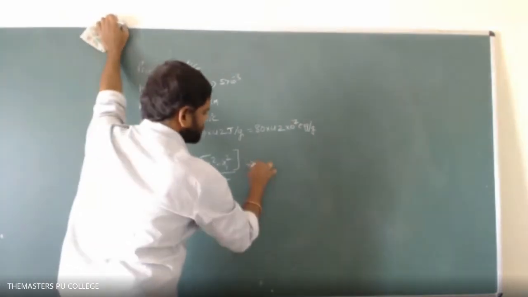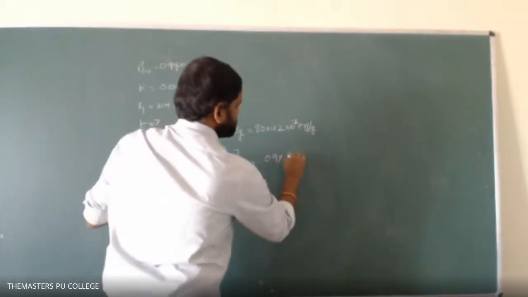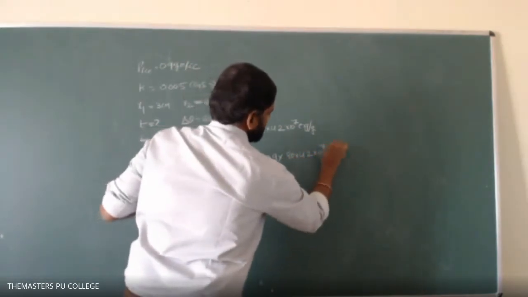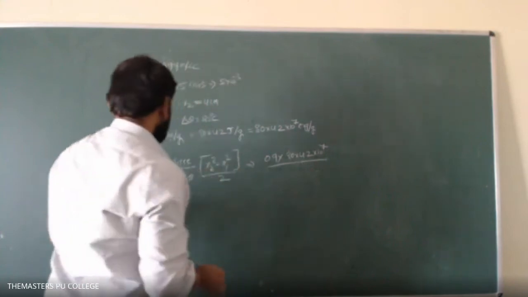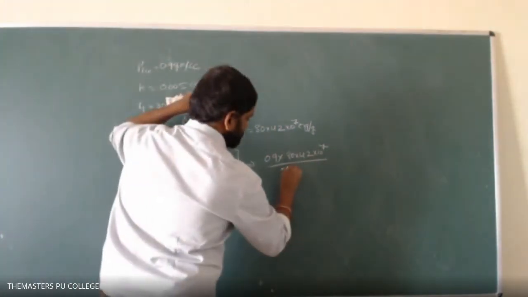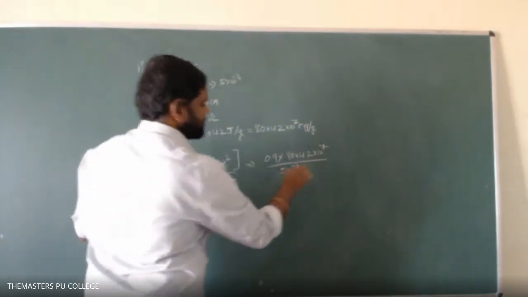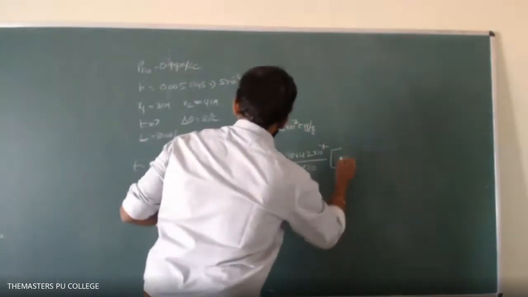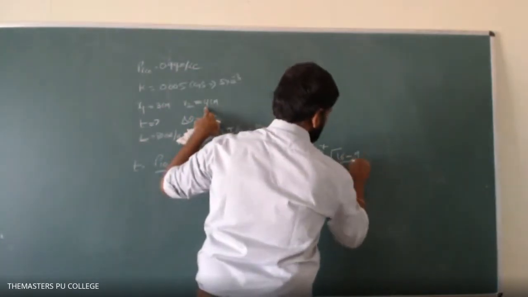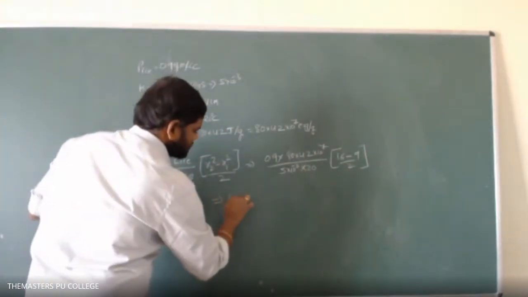Substitute the values: 0.9 into latent heat of ice, 80 into 4.2 into 10 to the power of 7, divided by K, which is 5 into 10 to the power of minus 3, into delta theta, 20, and x2 square minus x1 square is 16 minus 9, divided by 8. Then calculate the value of T.